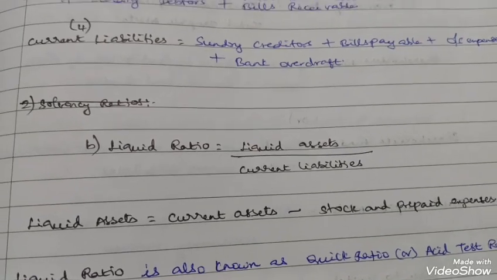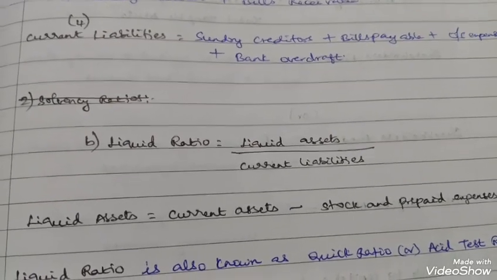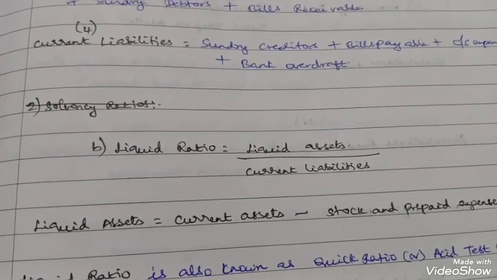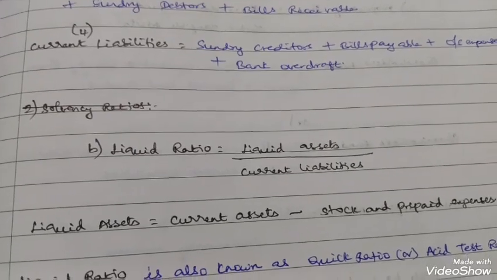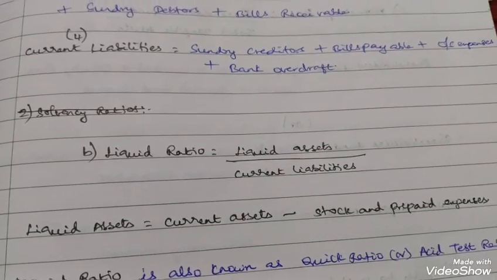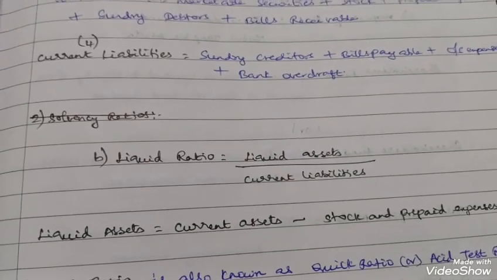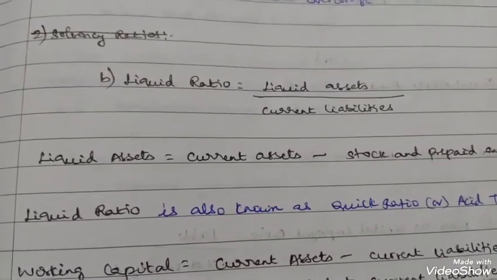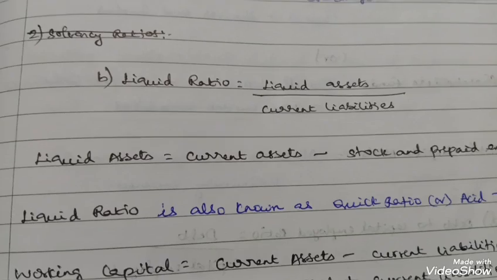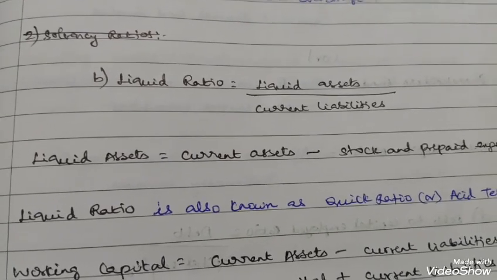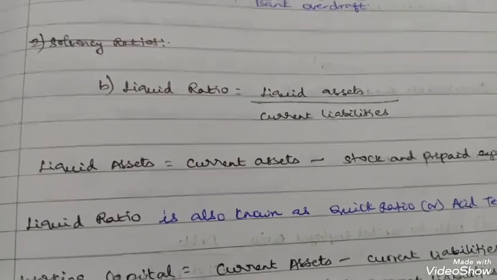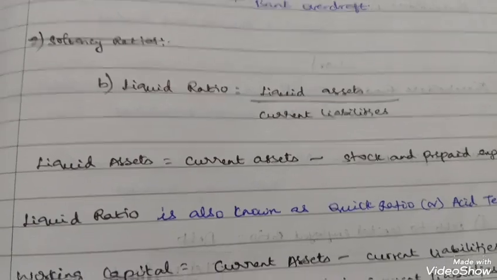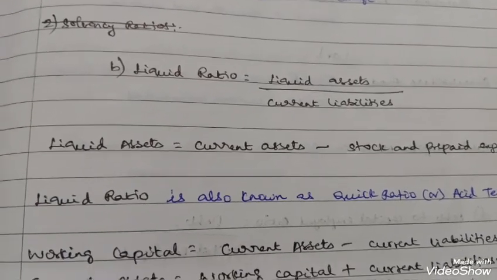From the current assets, if you remove the stock and prepaid expenses, it will become liquid assets. If you add stock and prepaid expenses to liquid assets, it will become current assets. Liquid ratio is also known as quick ratio or acid test ratio.